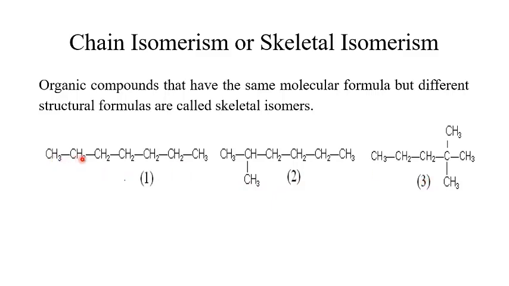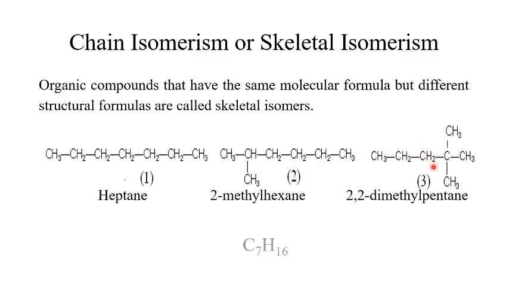This one contains 1, 2, 3, 4, 5, 6, 7 carbon atoms, and they are saturated, so it's C7H16. This one also contains 7, and this one also contains 7. So all these compounds have the same molecular formula, but they have different structural formulas and different names. This one represents heptane, this one represents 2-methylhexane, and this one represents 2,2-dimethylpentane, because this is the main chain which contains 5 atoms of carbon.